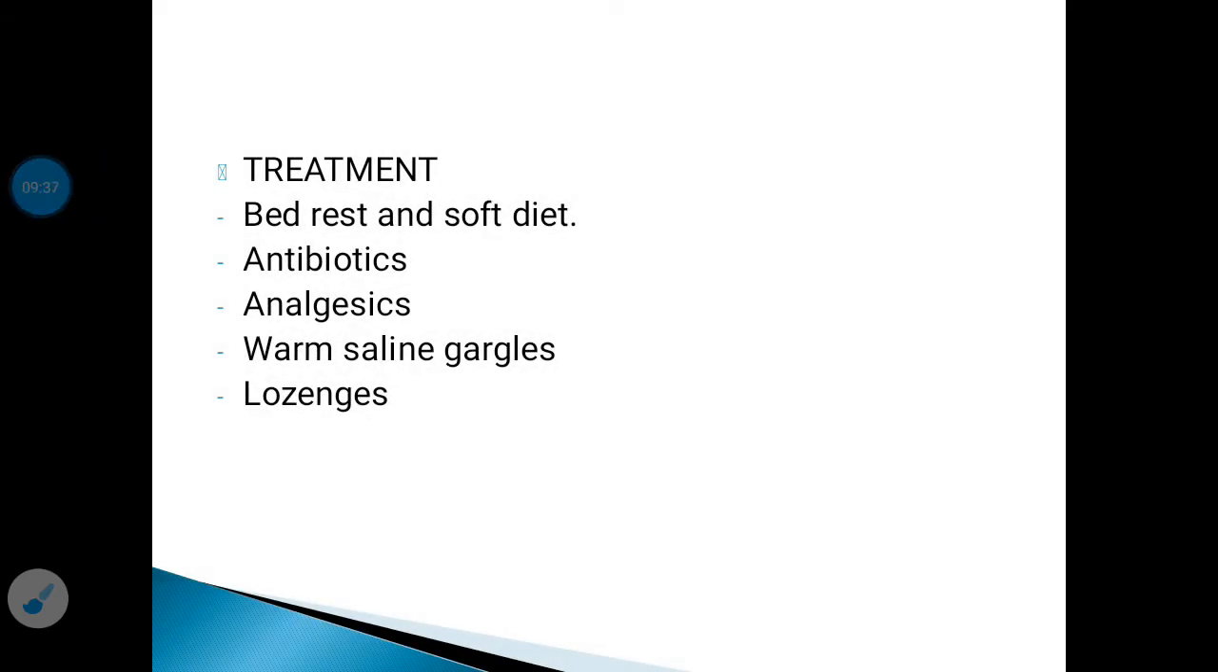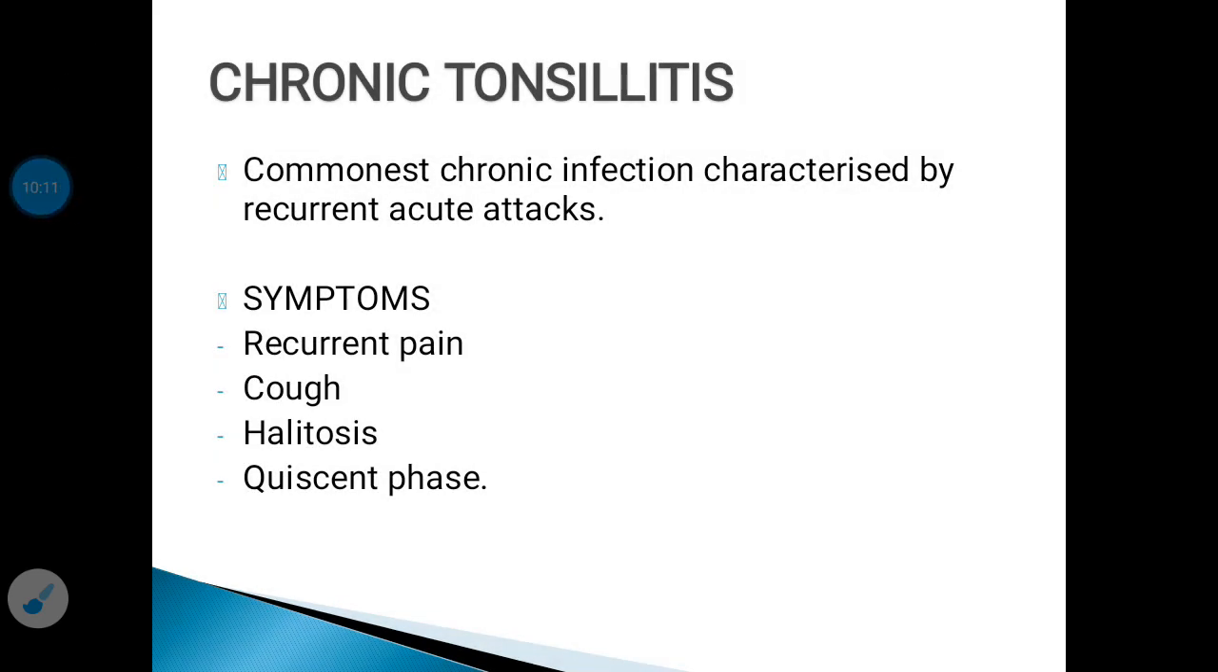The treatment of acute tonsillitis is bed rest and a soft diet, which is advised to the patient. Apart from that, antibiotics are used, analgesics are used to relieve the pain, and the patient is also advised warm saline gargles, which give a soothing effect. Another treatment is lozenges with local anesthetic action, which may also be comforting to the patient.